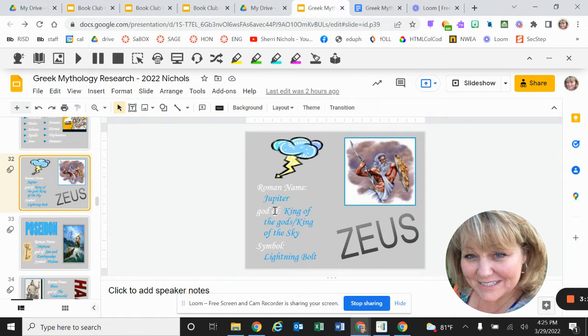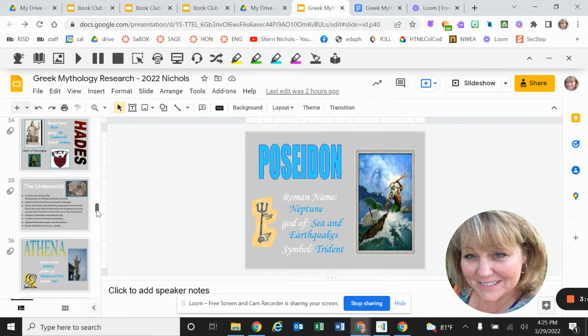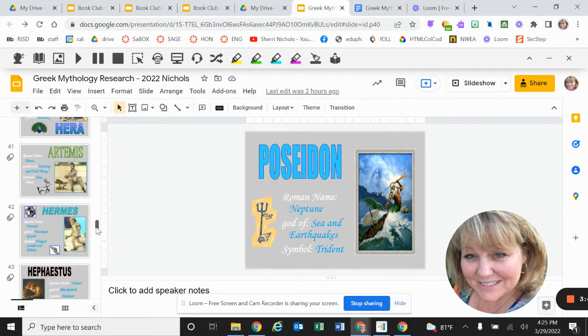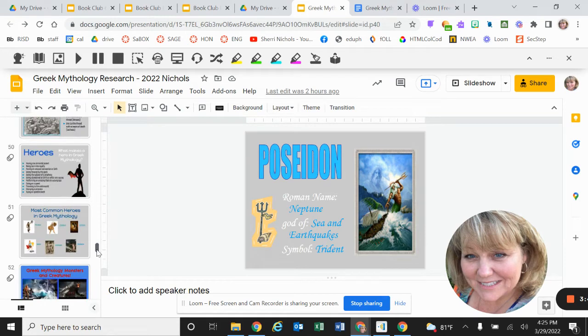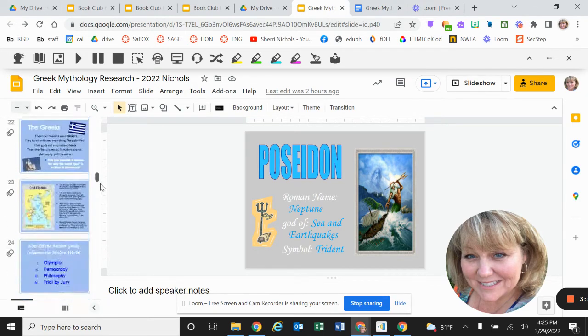So Zeus is king of the gods and he's king of the sky. So that's what he rules over. And his symbol is the lightning bolt. So each one of these is laid out that way. Poseidon, his Roman name is Neptune. He's the god of the sea and earthquakes, and his symbol is the trident. So each of those go together. So as you are reading through these, you'll see that it's divided.